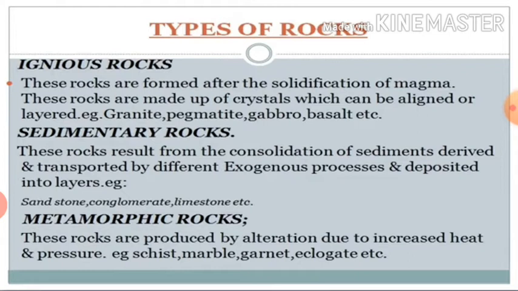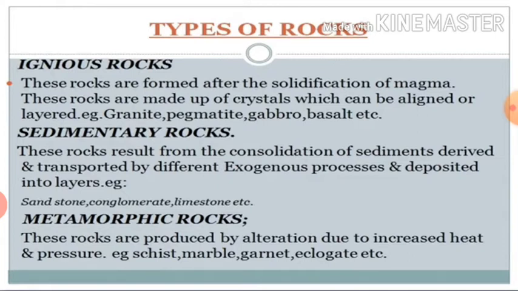Now the characteristics of sedimentary rocks. Sedimentary rocks are found in layers, so they are known as stratified rocks. Strata means layer. Most of these rocks contain fossils. Sedimentary rocks have pores in which water can easily enter.